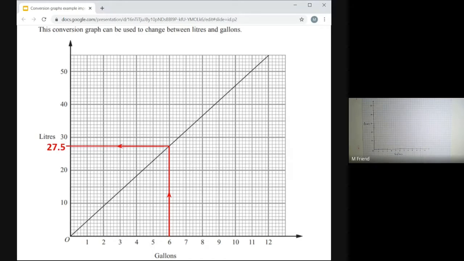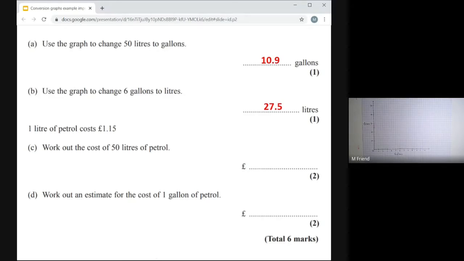You don't have to agree exactly. When you draw your lines, you might get 28, or you might get 27, or you might be slightly different. But that's expected, because when you're reading graphs, your line might not be perfectly horizontal or perfectly vertical. You try to be as accurate as you can, but you're expected to get within a certain accuracy. You're not expected to get the exact answer. That would be asking too much. When I read that, I get 27.5. I hope you agree. So 27.5 is my answer there.